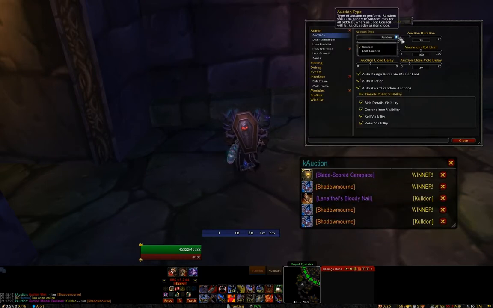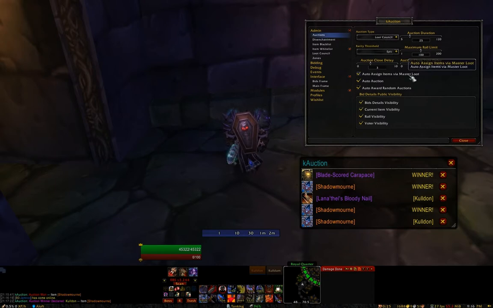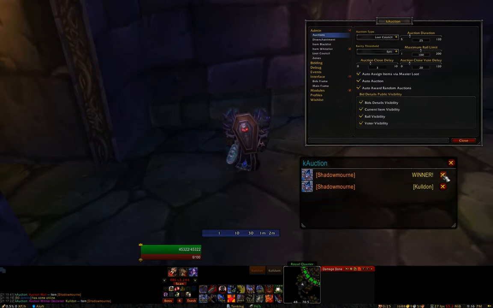So that's the difference between loot council and random. I'm going to go back to loot council though. So auction duration, I messed with this a few times. This is just as it sounds.